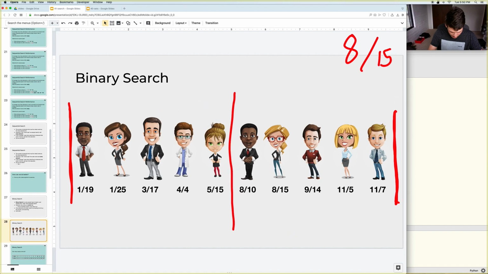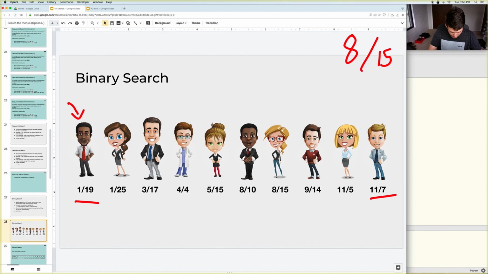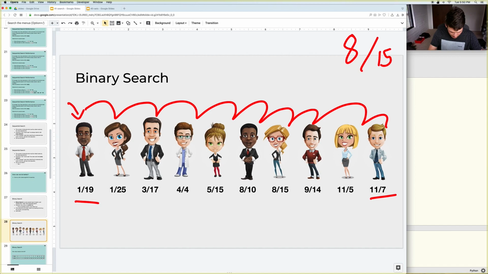Whereas with sequential search, sometimes, if we were searching for 1/19, yeah, we might happen to get it on the first check. But if we were looking to see if someone had the birthday 11/7, there would be a whole bunch of checks to do before getting there. Or if we were looking for a birthday that didn't exist, you'd end up checking all of them and then having to say it's not there. So the worst case scenario with binary search is better because, if your list is large enough, you do not have to check every element to see if something is not in there.